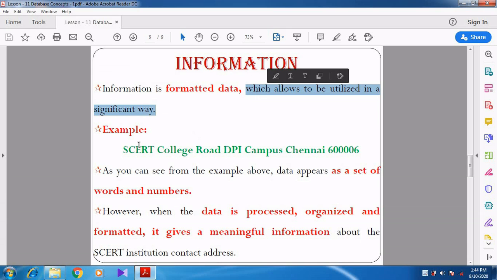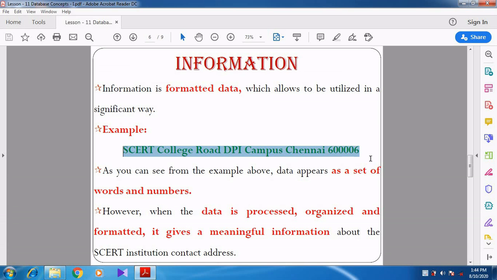If we take an example, SCRT, College Road, DPI campus, Chennai, 600006, here we are getting the complete information. All the words and numbers are combined together. Here the data is processed and organized, and then it is giving the correct, meaningful information about something.